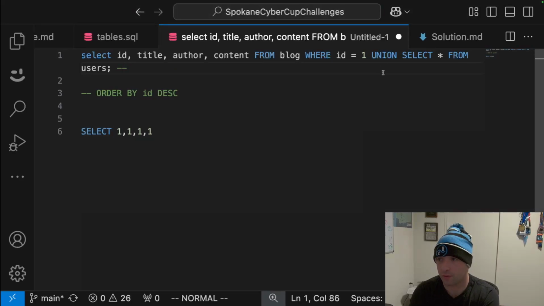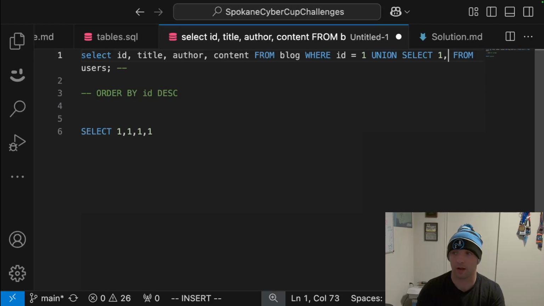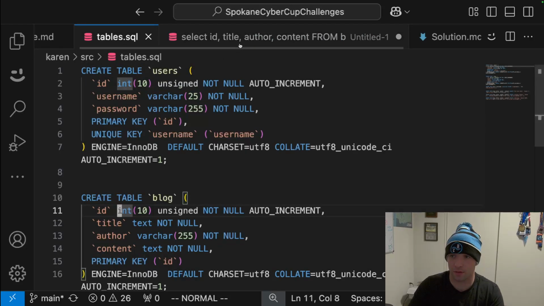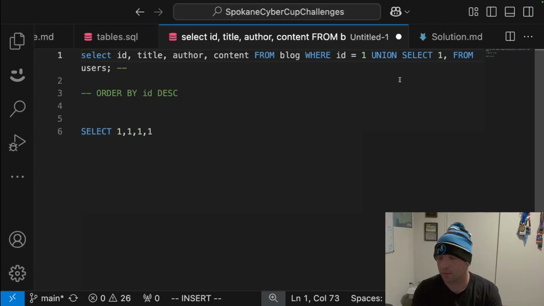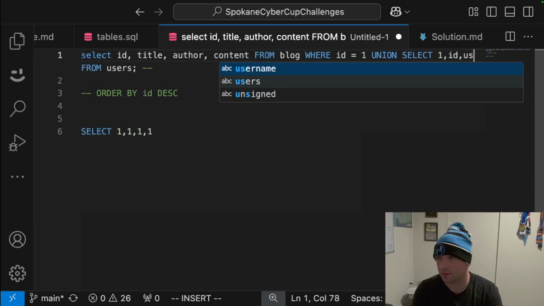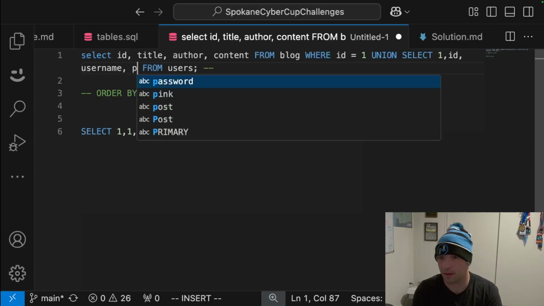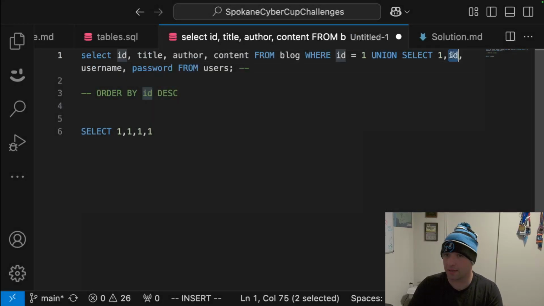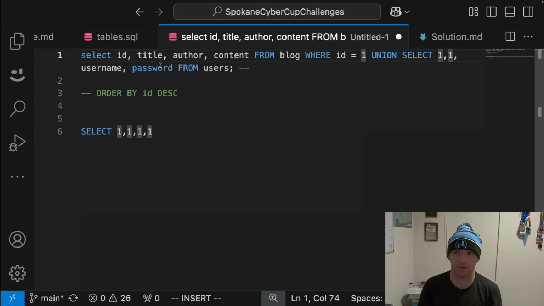So here's our query from before. Instead of using select star, we're going to do 1 because we don't care about that value. And then from the users table, we have ID, username, password. Actually, we don't even want to use ID because there's going to be a name collision between the two different tables.